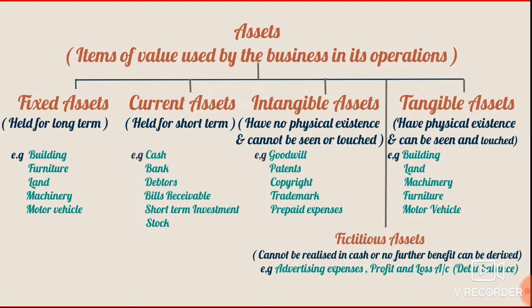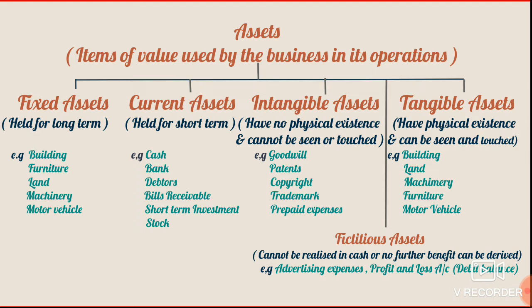Intangible assets. Intangible assets are those assets which have no physical existence and cannot be seen or touched. Now, the examples of intangible assets are like goodwill, patents, copyrights, trademarks, prepaid expenses. Now, a business uses such resources in order to increase the profit or to receive benefit.